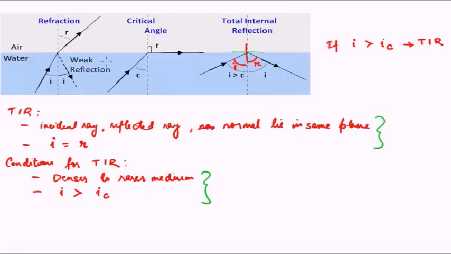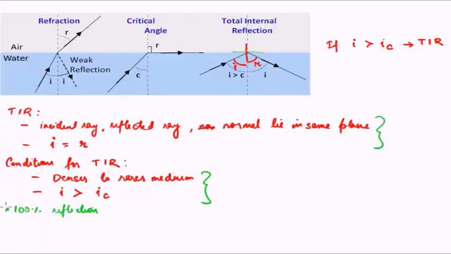So what we are seeing is, let me use a different color. One thing is 100% reflection takes place, right? Now what is the effect of 100% reflection?